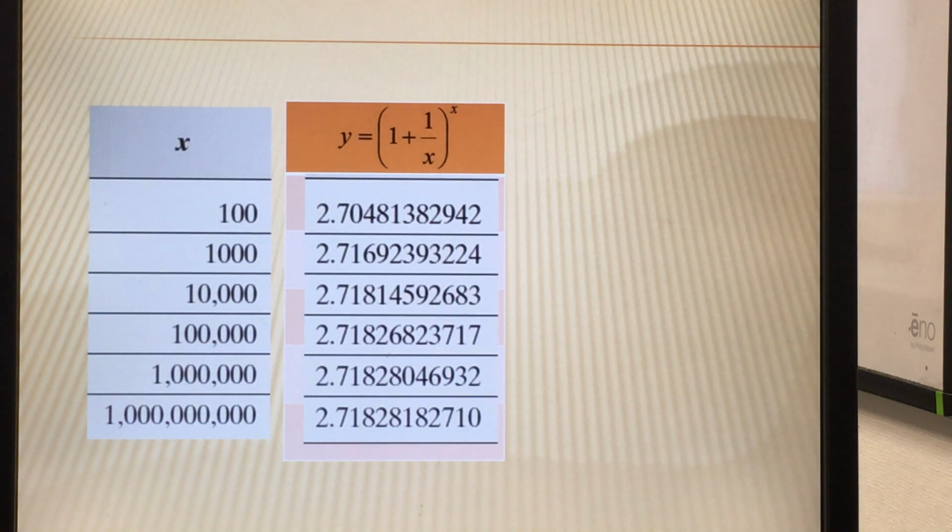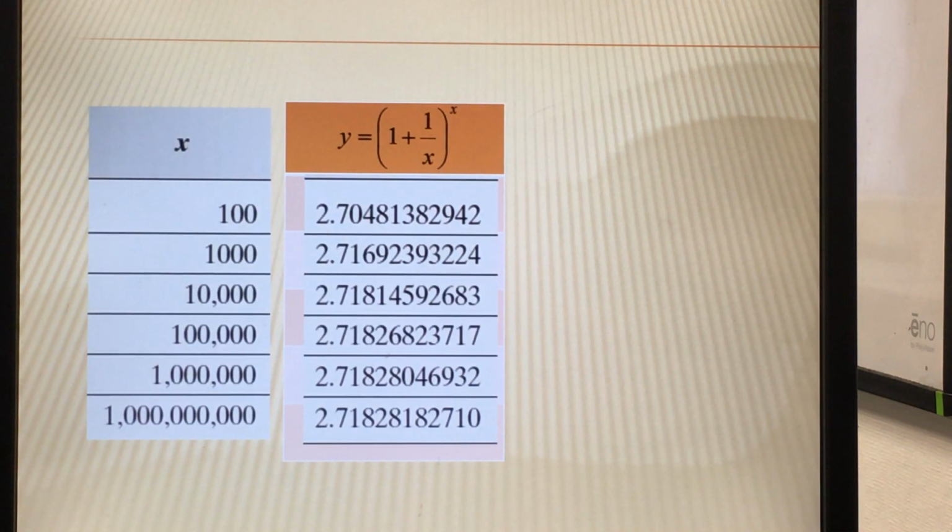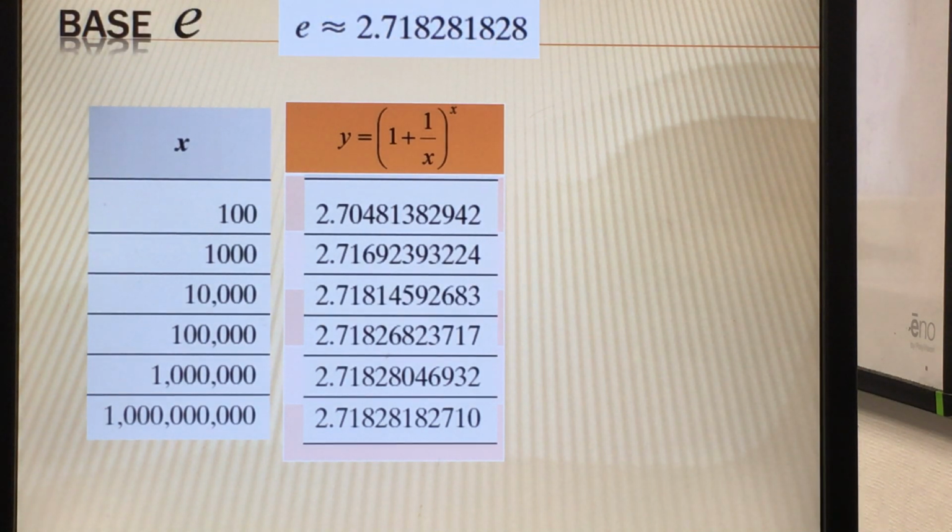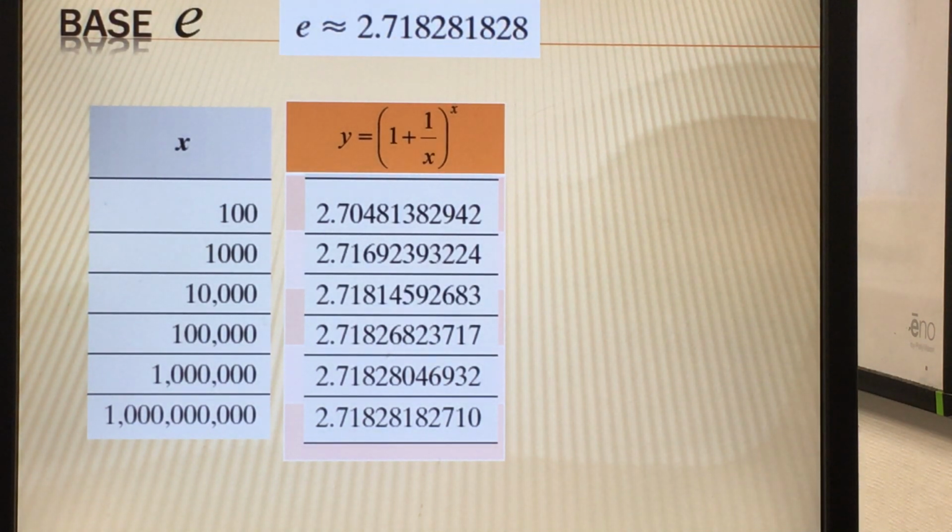It kind of stops getting larger and approaches around 2.71828. And that is actually how we generate the value of the base e. So think of e as an irrational number and a constant, just like pi.